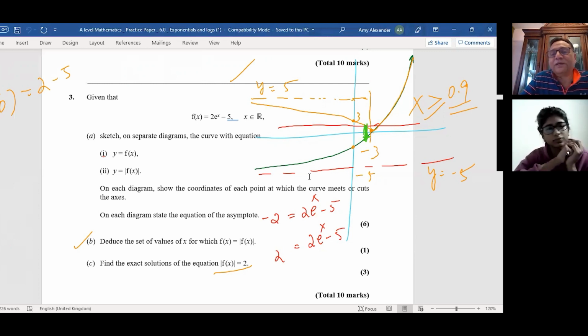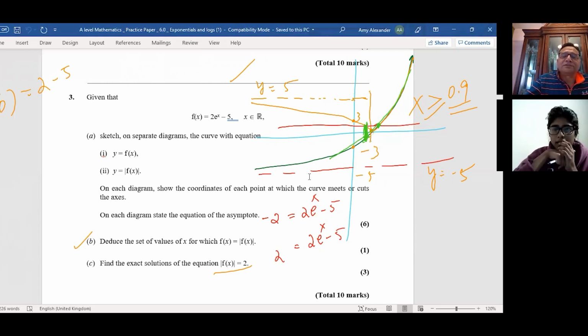Do you see the x value is the same? You get the idea? So we worked on the same function, the old function which is not the absolute value. We calculated two points, and the x values match. That is the concept.